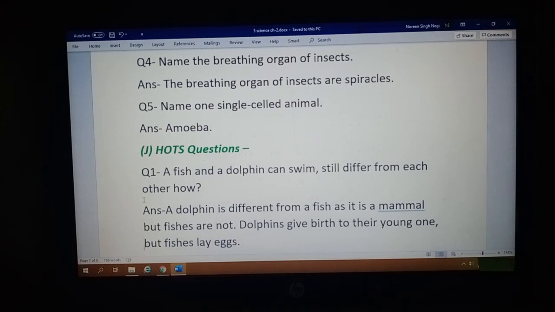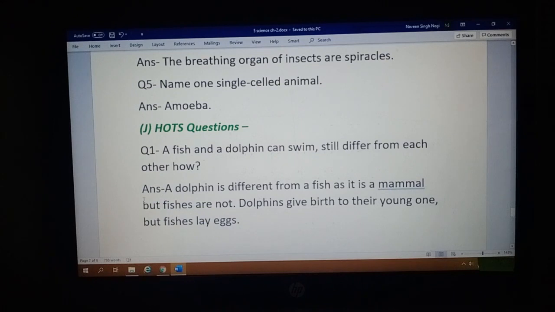Its answer is, a dolphin is different from a fish as it is a mammal, but fishes are not mammals. Dolphins give birth to their young ones, but fishes lay eggs. Means the next generation of dolphins is formed by giving birth, but for the reproduction process, fishes lay eggs, and this is how they are different from each other.